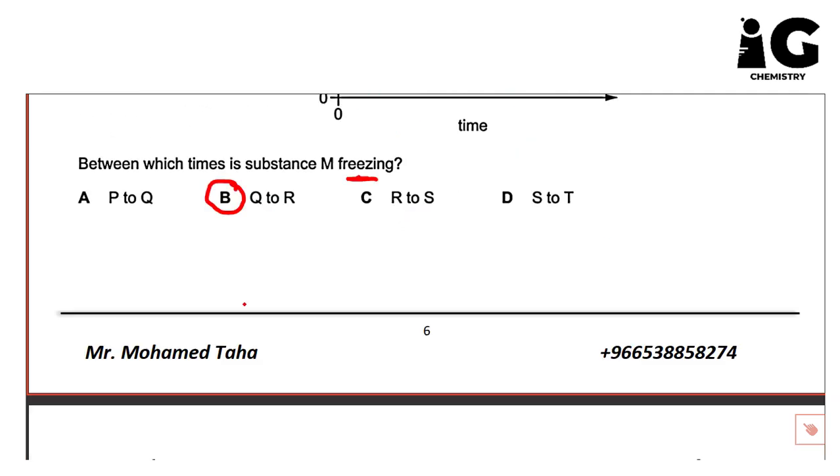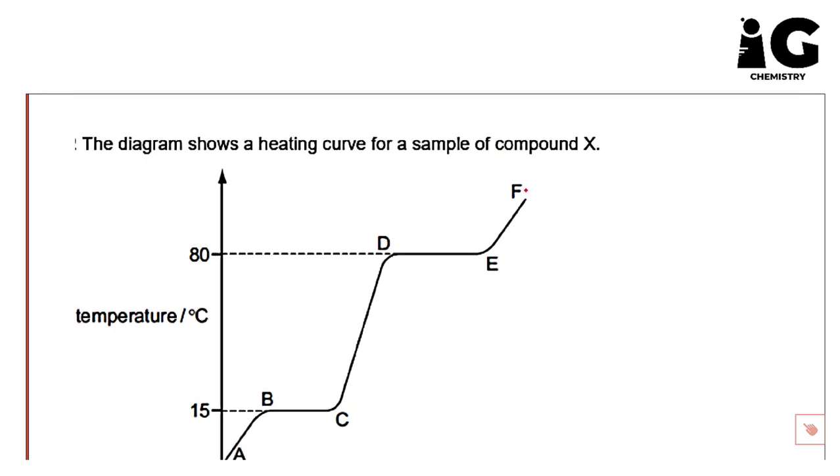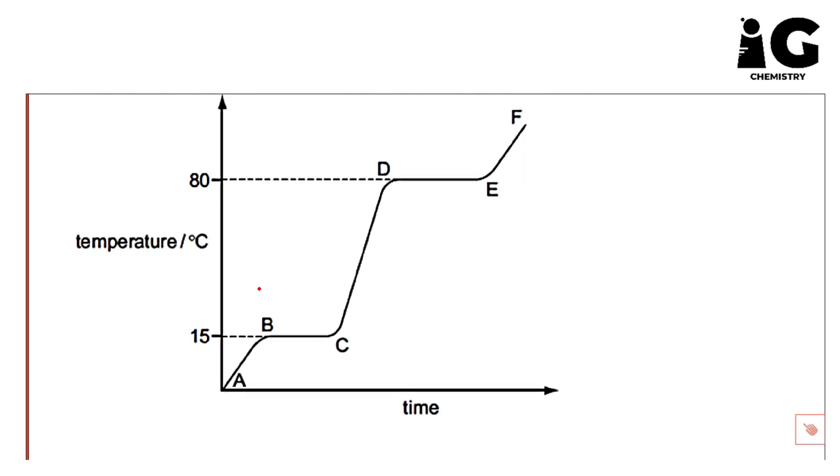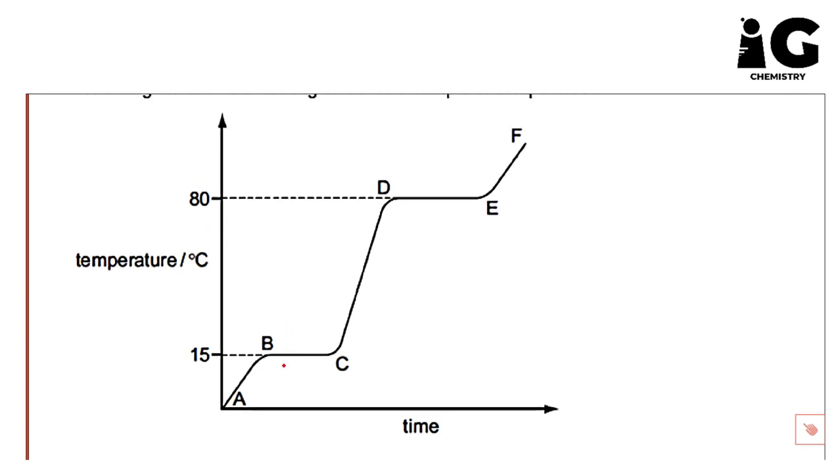Okay? Here we have another question. This is paper 4. The diagram shows a heating curve for a sample of compound X. This is a heating curve. So let's state something quickly. Here we have 3 tilted lines: 1, 2, 3. Once you see the curve, you can do the same.